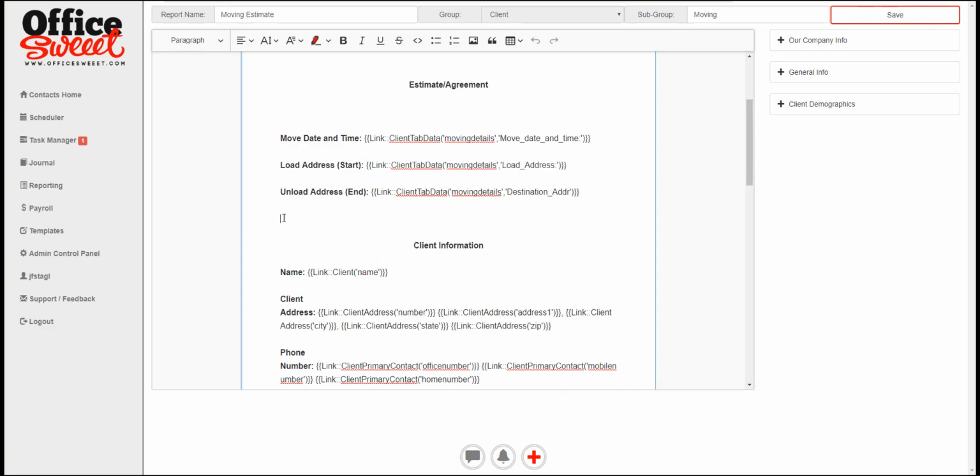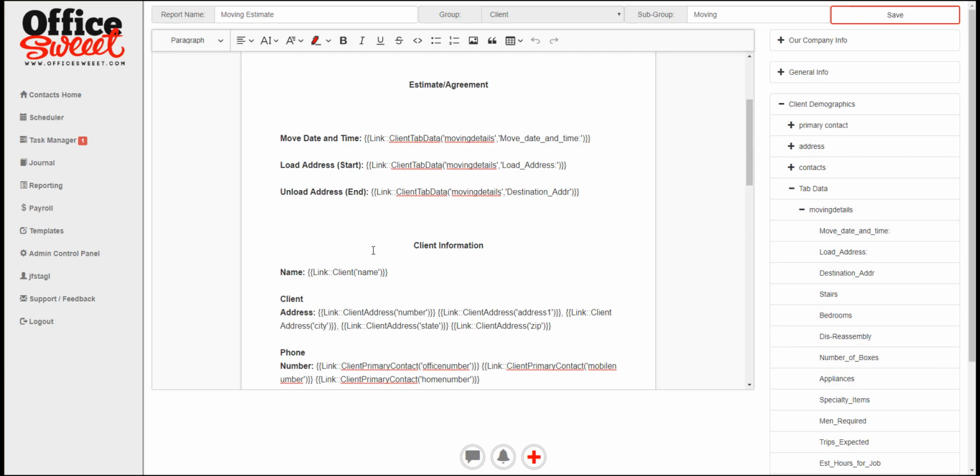They're really easy to put in because you can just create any kind of label you want here, and then you go here and here and here, and I can just grab one of those and pop it in there. You see it puts it in right at there. So it's very easy to create these naturally. We could help you with that, and we have videos on that too. The videos are in this support feedback area here. So you create the template and you name it whatever you want up here. So it's the moving estimate.